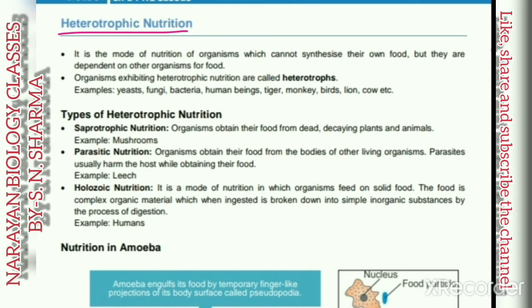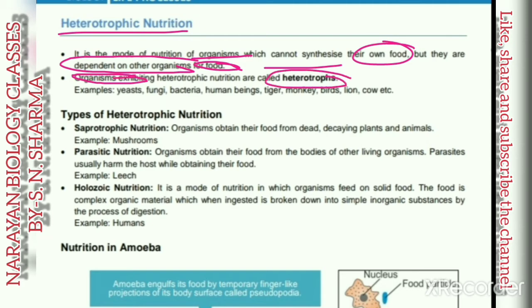So heterotrophic organisms are those organisms which are not able to synthesize their own food. Organisms which cannot synthesize their own food are known as heterotrophic organisms, and these organisms depend upon other organisms for their food. So such organisms are known as heterotrophs. The organism in which this type of nutrition is found is known as a heterotroph.